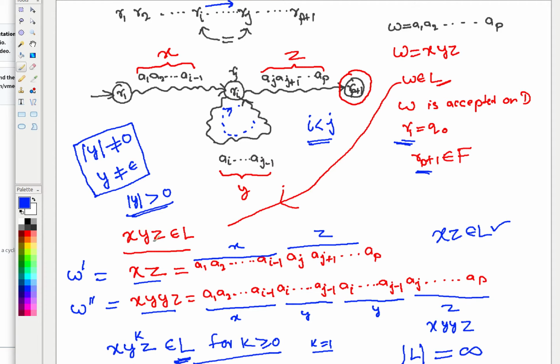And because y is non-zero, it's not epsilon. So every time you pump y, when you take y to the power k plus 1, you are getting a new string. You are not getting the same string again and again. Whenever you increase k, you get a new string. So you have proved that there are infinitely many strings that you can generate using this iterativeness. And if you have proved that infinitely many strings are part of L, certainly the cardinality of L is infinite.